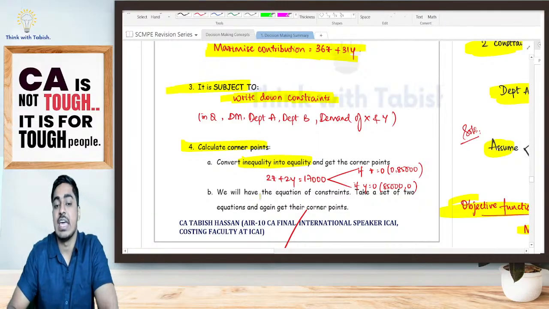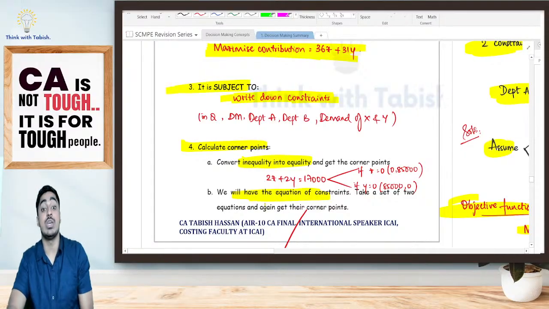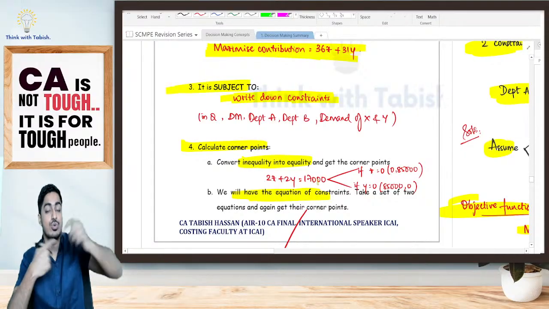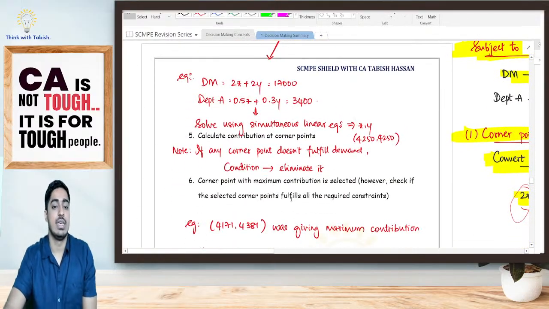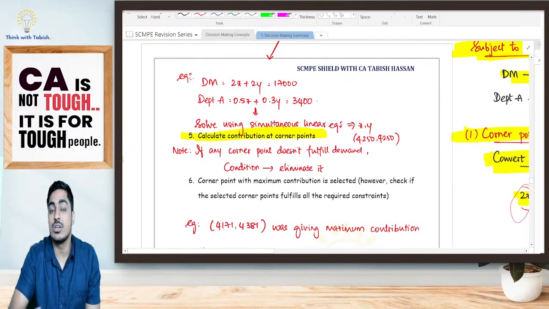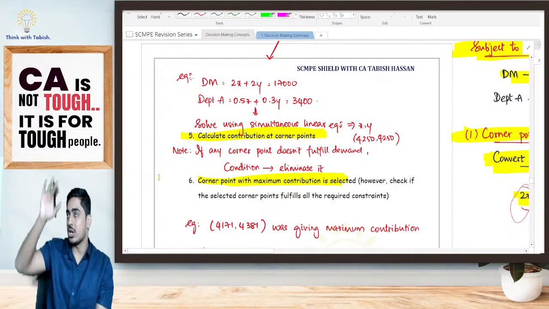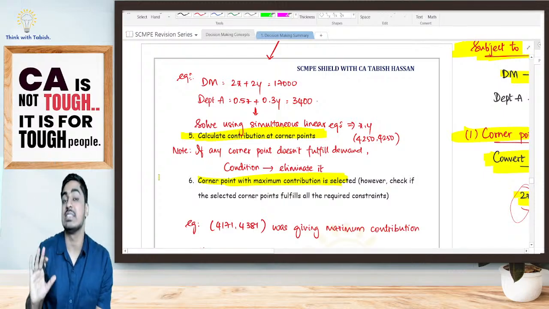Again, I'm having different equations of my constraints. I will solve those two constraints and get my corner points. All these corner points I've got, I will be calculating my contribution at all of them. The corner point with the maximum contribution I will select. Whichever corner point is having maximum contribution, I will select that.